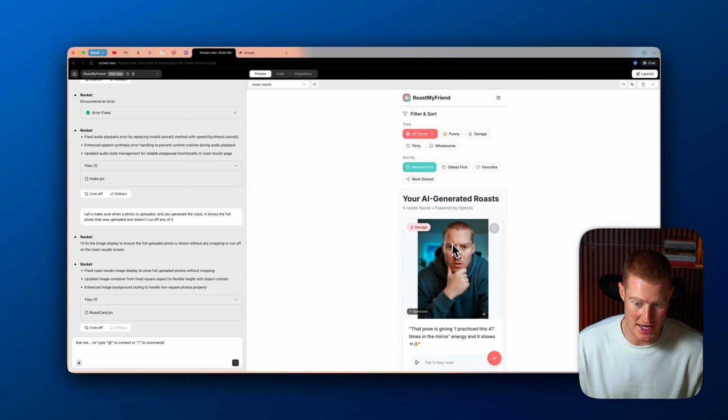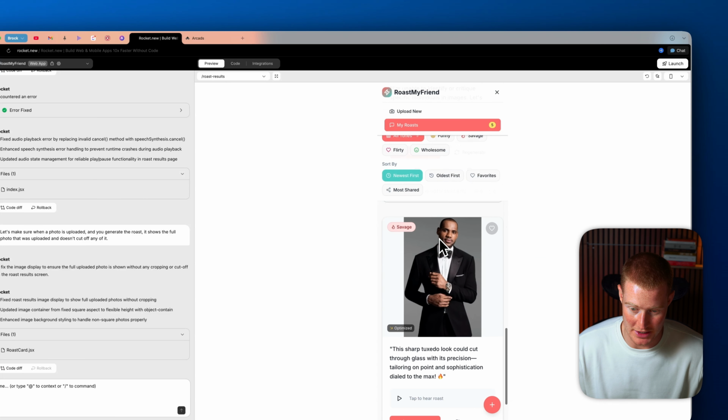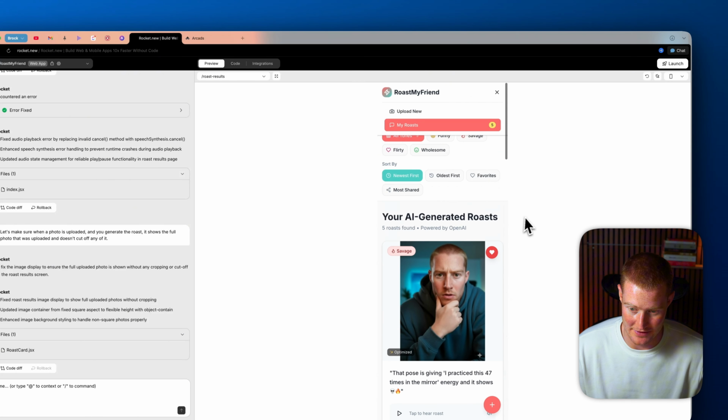All right, here we go. Now it's actually functioning properly. You can see it shows the full photo here. I could even like each of these, and then I could go through the feed and it shows me all the different uploads that I've uploaded. This app is working pretty properly now.